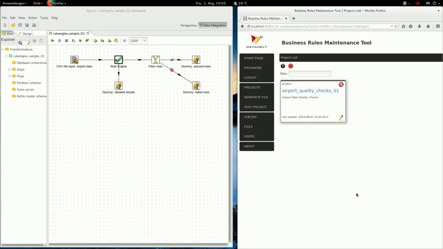Okay, so now we have a project here. A project is really a container for all your rules, and later on you will use this project in the form of a zip file, and it will be referenced from the rule engine step. Okay, let's go a little bit further into the project.